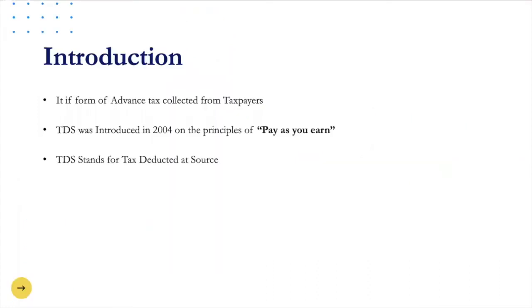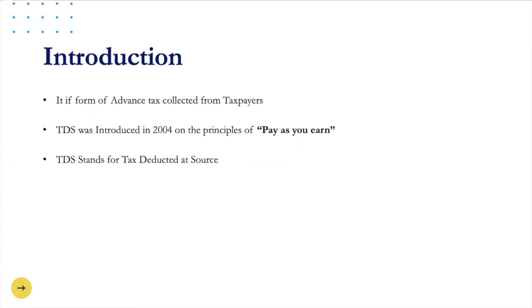TDS was introduced in 2004 with the principle of pay as you earn. The concept says that tax is collected from the very source of income. As per this concept, a person, the deductor, who is liable to make payment to any other person shall deduct tax at source and remit the same to the central government.